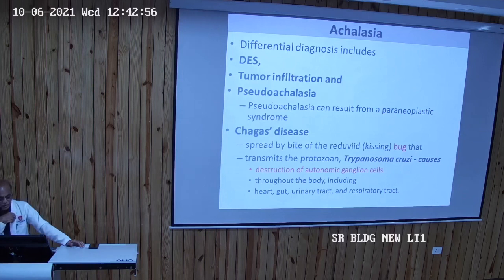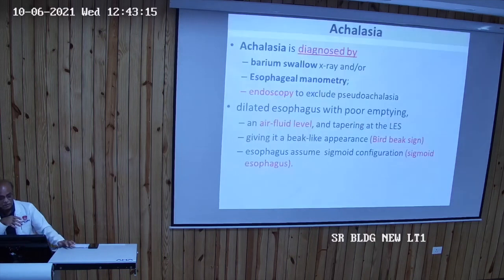So the differential diagnosis is diffuse esophageal spasm, tumor infiltration, and pseudoachalasia, which is due to paraneoplastic syndrome, and Chagas disease, which I already told you is due to Trypanosoma cruzi. Achalasia is to be diagnosed by barium swallow X-ray or esophageal manometry. Nowadays video endoscopy, we take a video recording of the swallow and try to diagnose it. Endoscopy is to exclude pseudoachalasia. A dilated esophagus may be there.